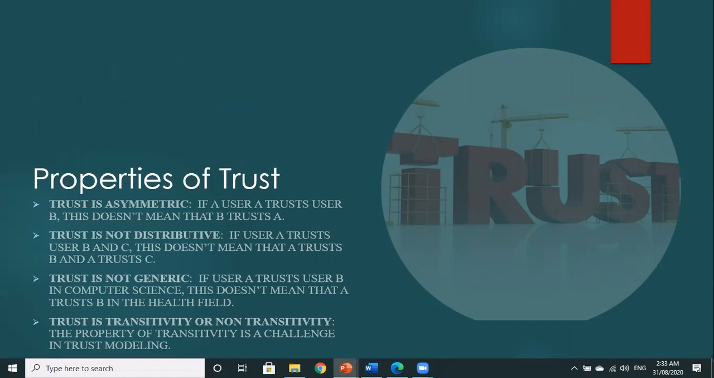Trust is not distributive. If user A trusts users B and C, this doesn't mean that B trusts C. Trust is not generic. If user A trusts user B in computer science, this doesn't mean that A trusts B in the health field. Trust is transitive or non-transitive. The property of transitivity is a challenge in trust modeling.